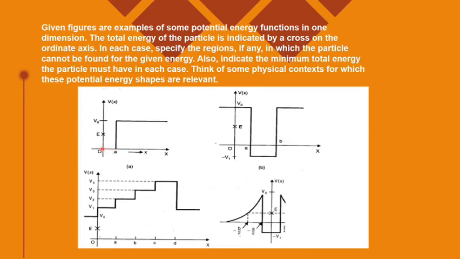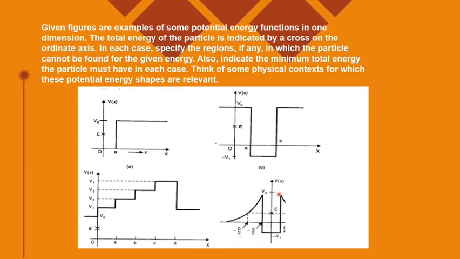Now going to the third graph, when x is less than A, the potential energy is greater than the total energy, which is not possible. But you have seen potential energy can be negative. Here it is a negative value. This is possible. It means between A and B, when distance x is greater than A but less than B, it is possible. But for x less than A it is not possible, and greater than B also it is not possible.